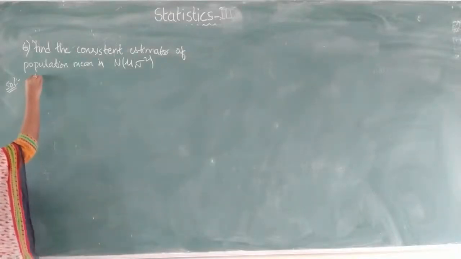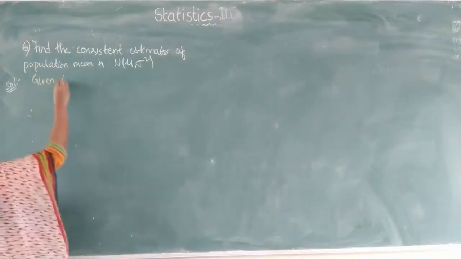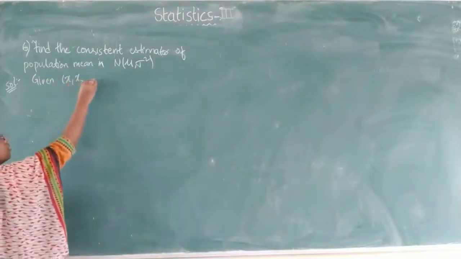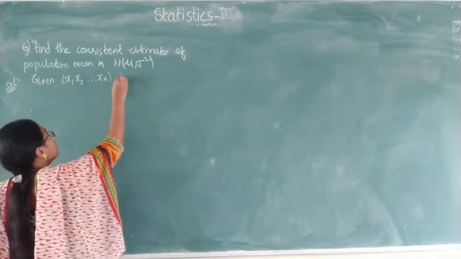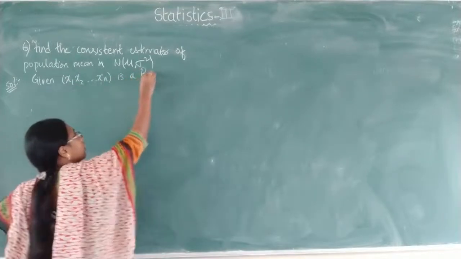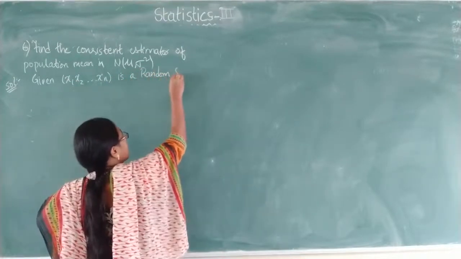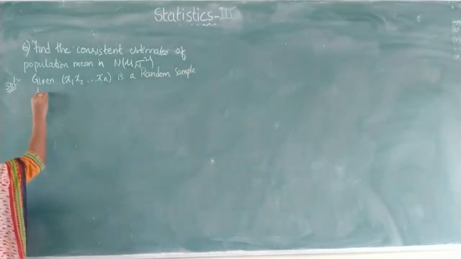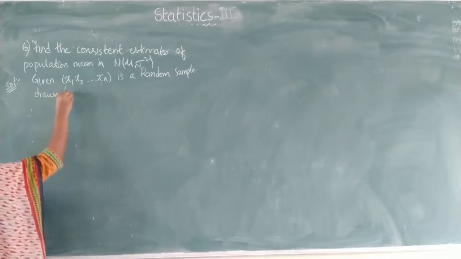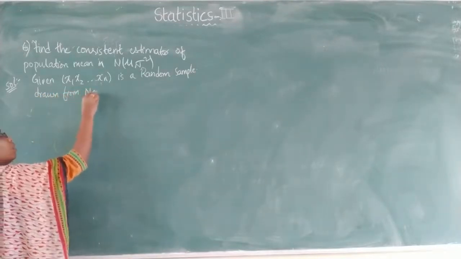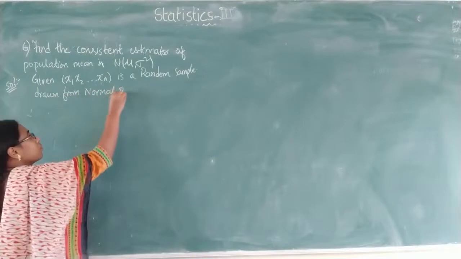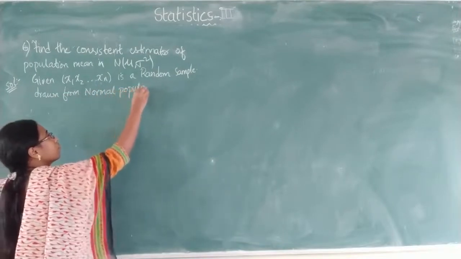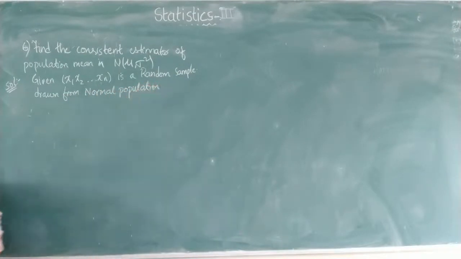Given that x1, x2, so on xn is a random sample drawn from the normal population. How do you denote when any variable or sample follows the normal distribution?